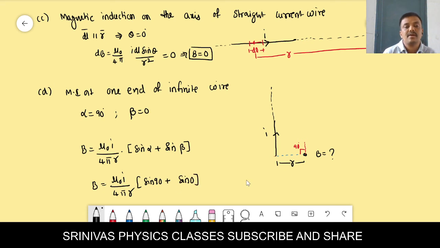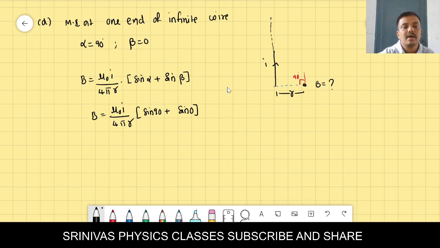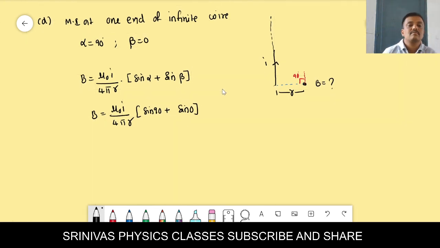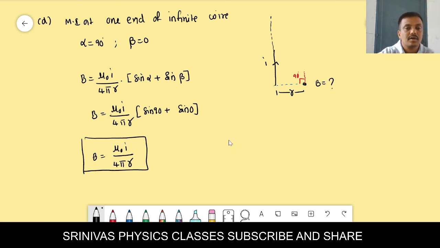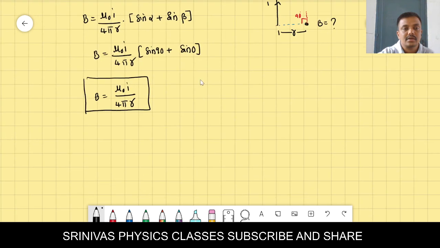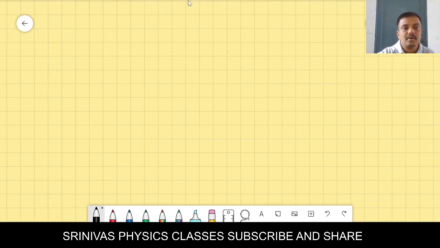If we simplify it, the B value in this case is B equal to mu naught I by 4 pi r. We will get like this. There are several formulas and several conditions where we can find out the magnetic induction. Okay, for example, one question I will give to you, try to solve this problem, right?